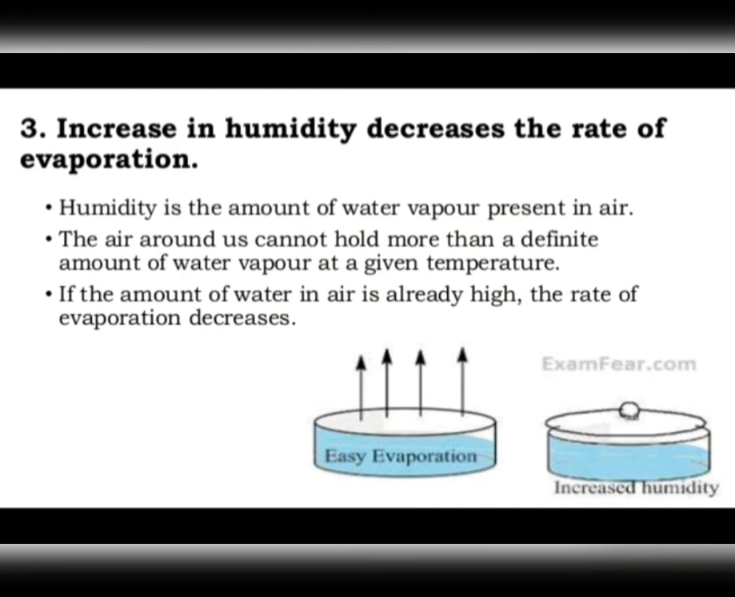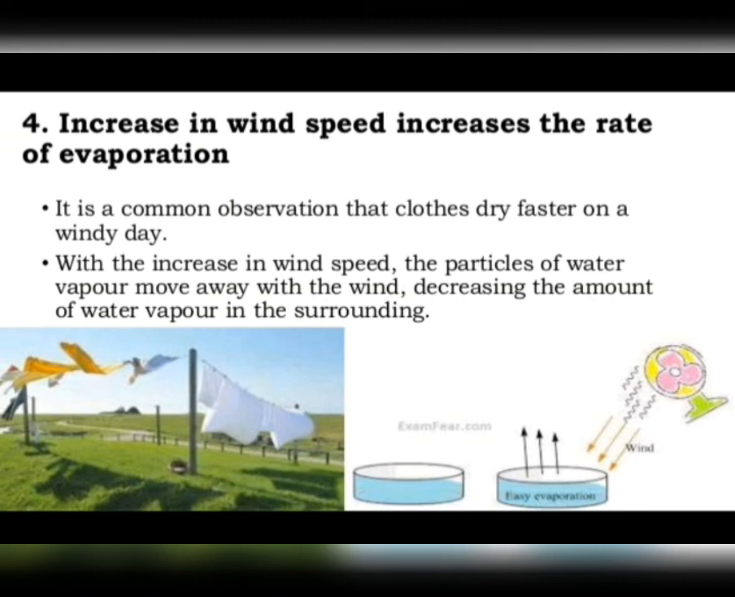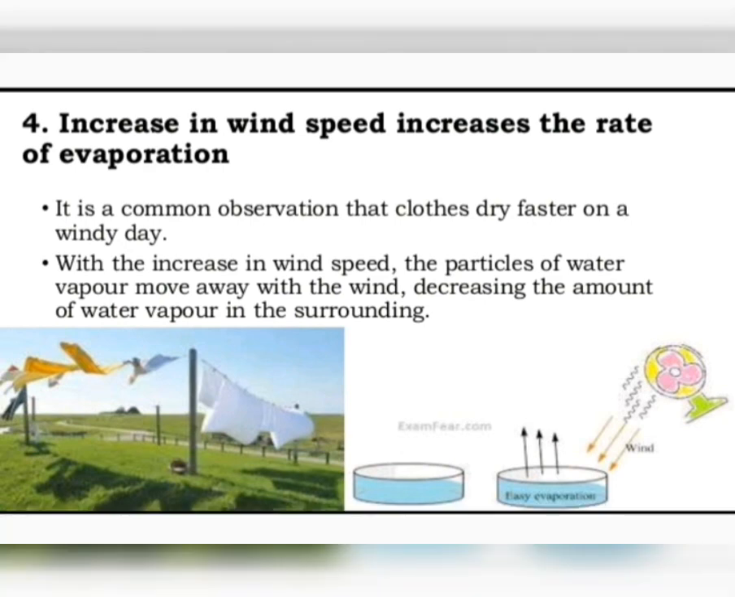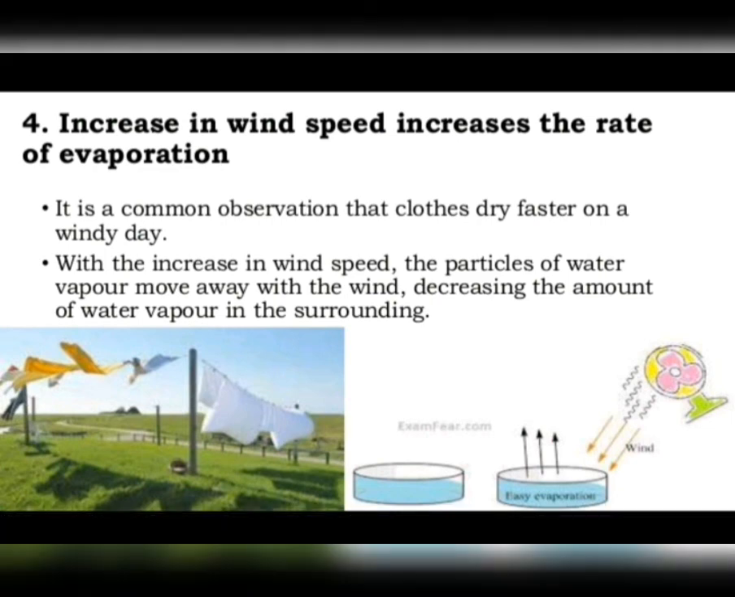Okay, so the next factor on which evaporation depends is wind speed. The rate of evaporation of a liquid increases with increasing wind speed. Now see, when the speed of wind increases, what happens? The particles of water vapor move away with wind, decreasing the amount of water vapor in the surroundings, and this increases the rate of evaporation of water. In fact, washed wet clothes dry more quickly on a windy day. Why? Because the evaporation is faster due to the high speed of wind.